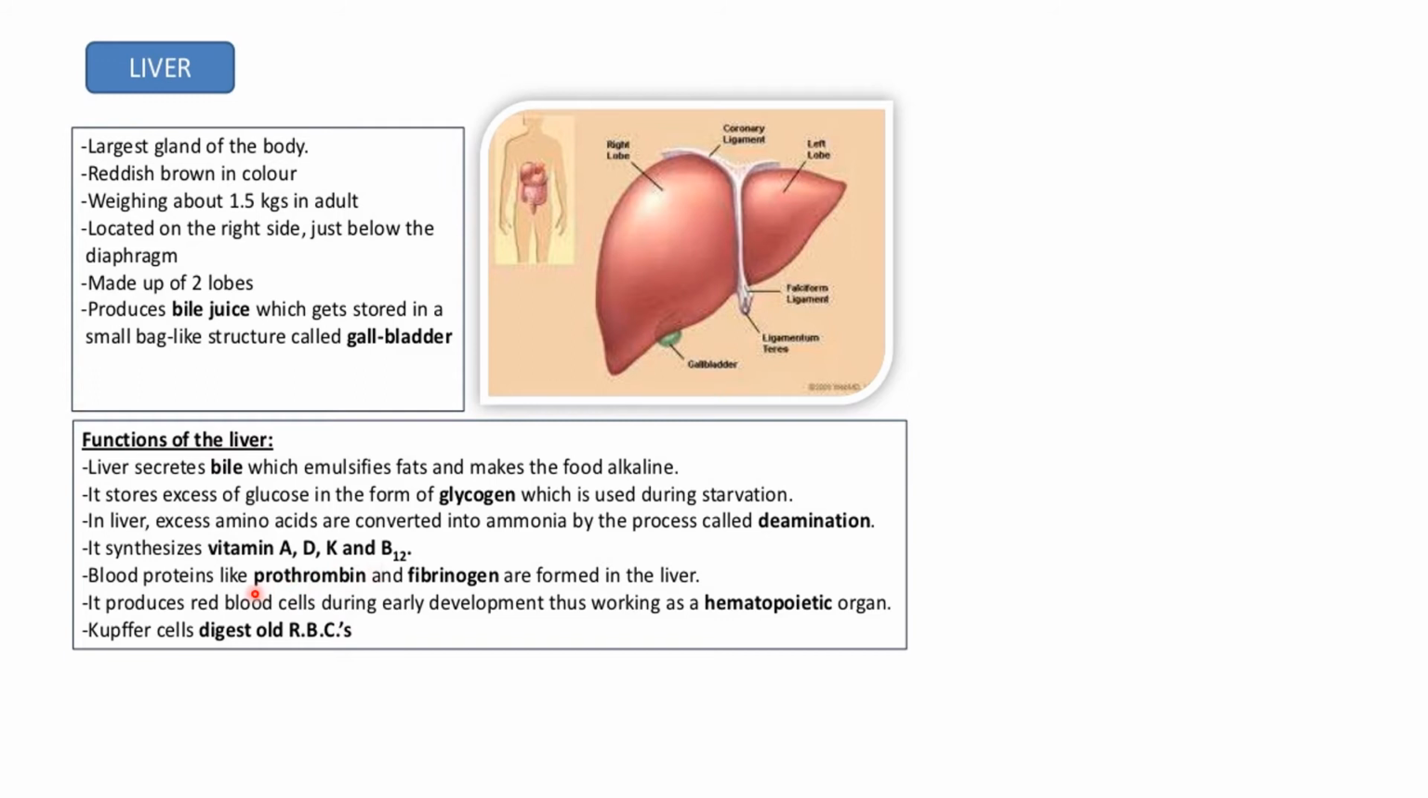Blood proteins like prothrombin and fibrinogen are made in the liver. It produces blood cells during early development, thus working as a hemopoietic organ. That means RBCs are produced and Kupffer cells digest old RBCs. So the main functions are that it secretes bile, stores glycogen, and makes the food alkaline.